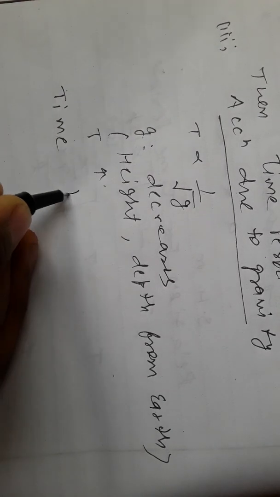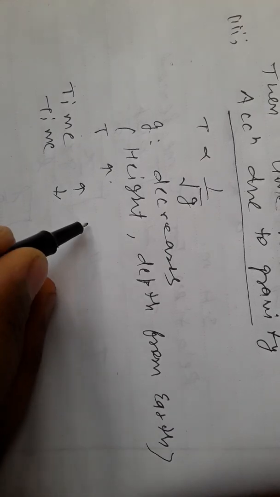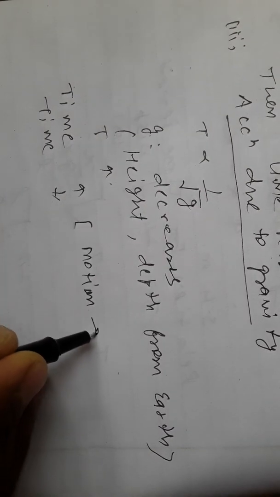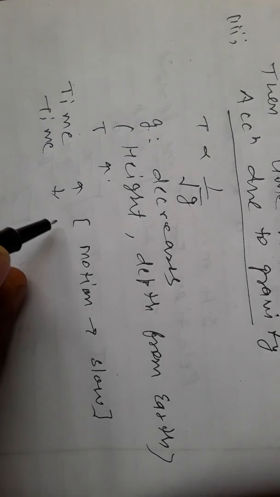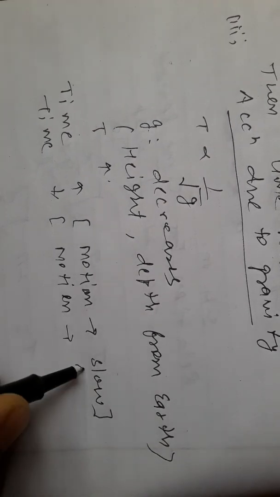We are saying that the time period increases and the time period decreases. If the time period of oscillation increases, then the motion of the pendulum will be slow. If the time period decreases, then the motion of the pendulum will be fast.